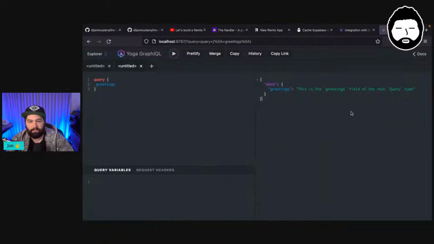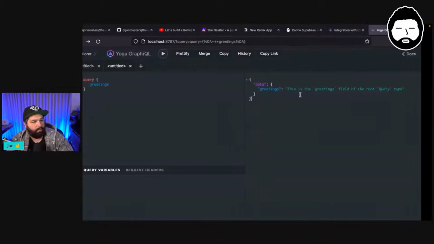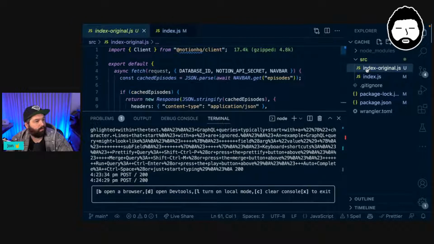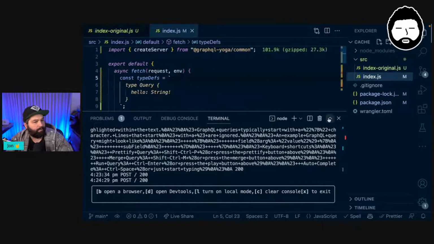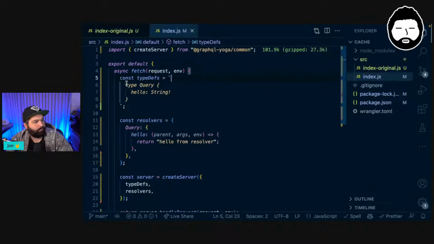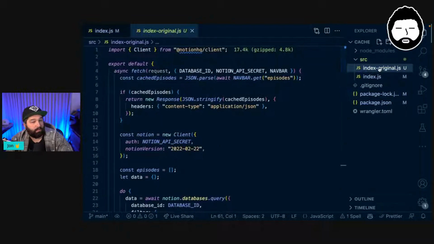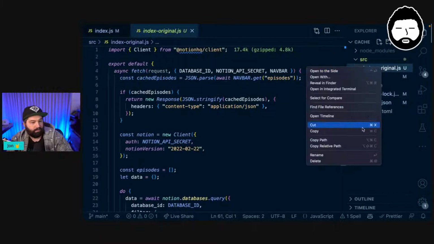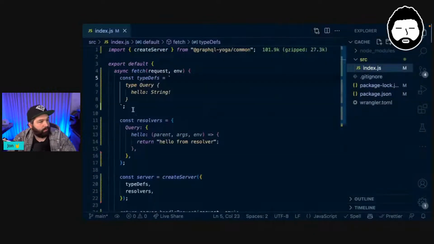So this is not reading in what we have in here. So what has happened? I might just delete this index original just in case there's anything weird going on. I don't think that would be it.